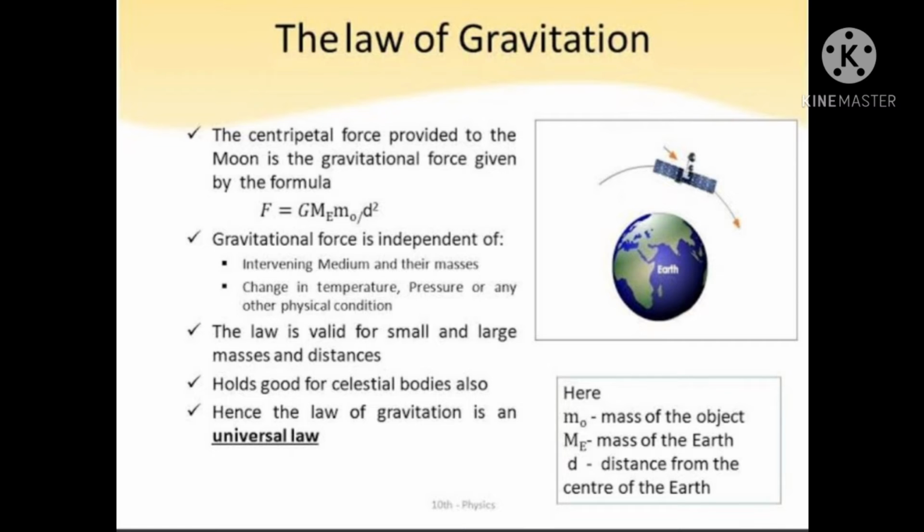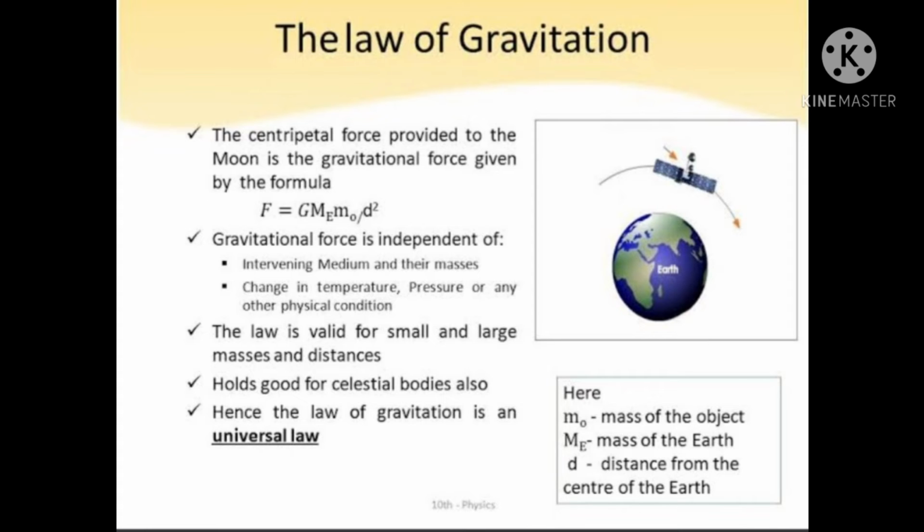The centripetal force provided to the moon is the gravitational force given by the formula F is equal to G me mo upon d square, where mo is the mass of the object, me is the mass of the earth and d is the distance from the center of the earth.